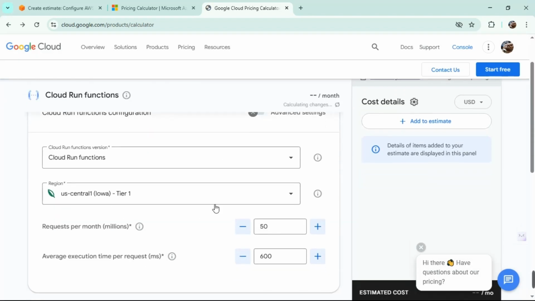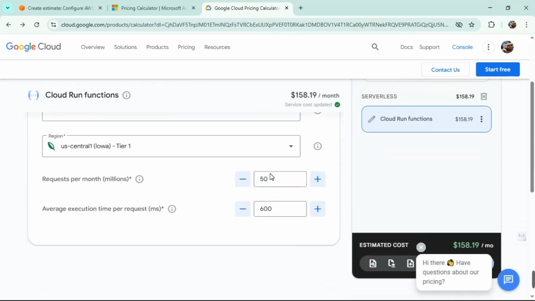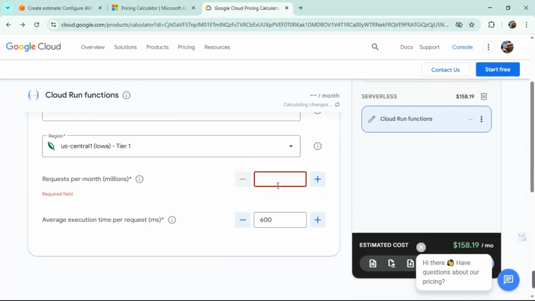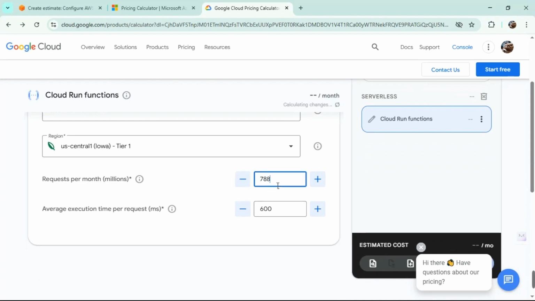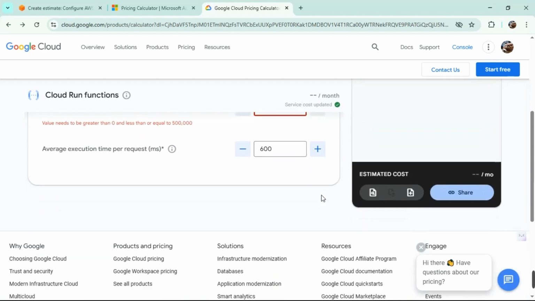Yeah, we don't need to change anything here. Let's see how it's done. Requests per month, that's in billions. Yeah, I know it's a lot of money. I know, right?